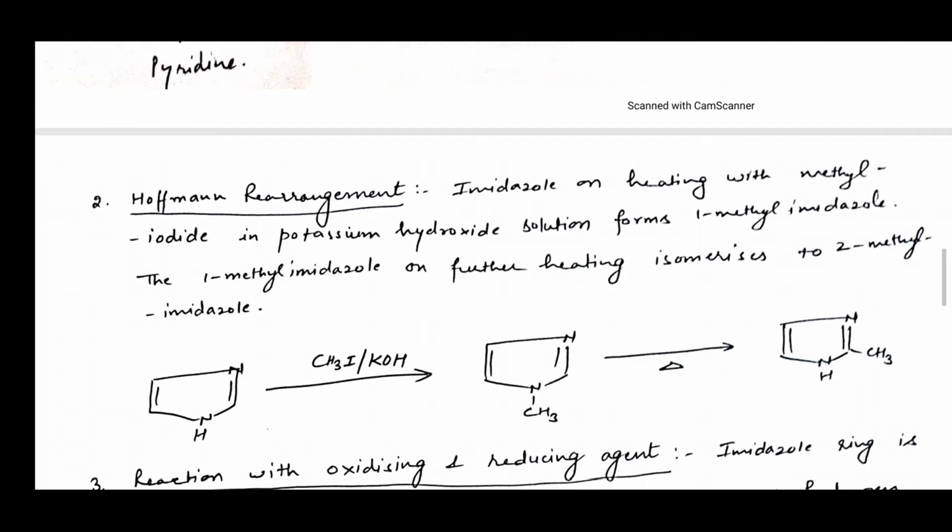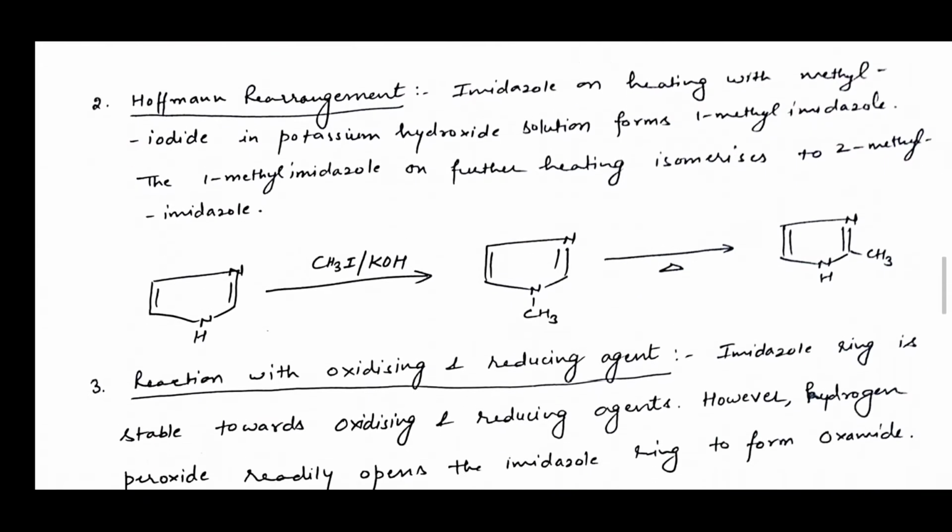Now, second is Hofmann rearrangement. Imidazole can be heated with methyl iodide in potassium hydroxide solution to form 1-methyl imidazole. The 1-methyl imidazole on further heating isomerizes to form 2-methyl imidazole, as you can see in this reaction.